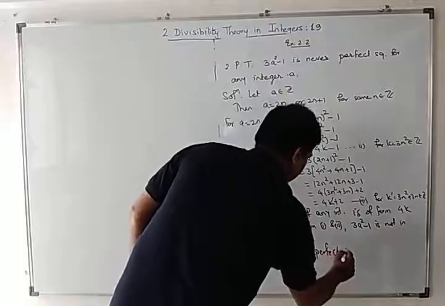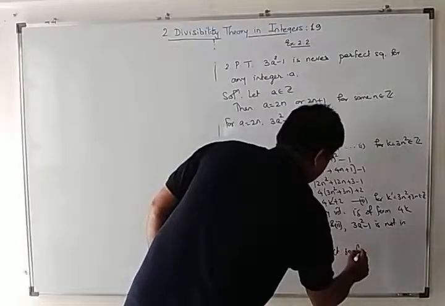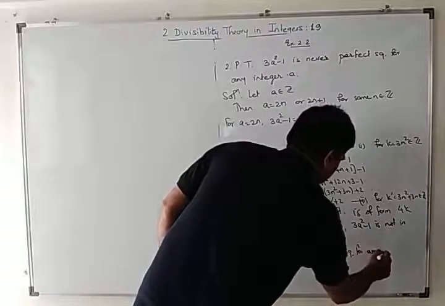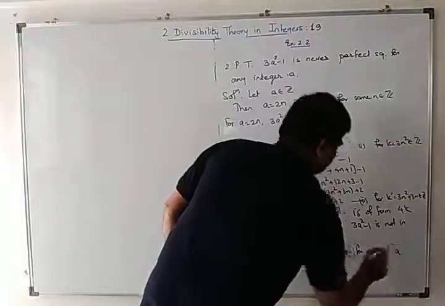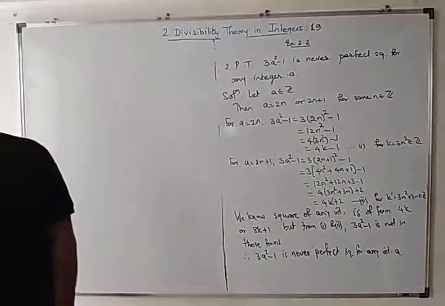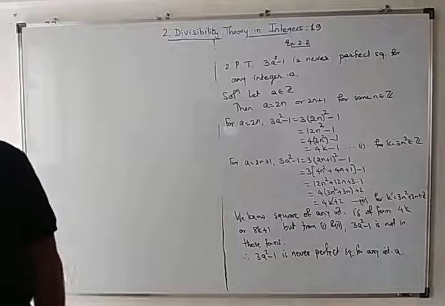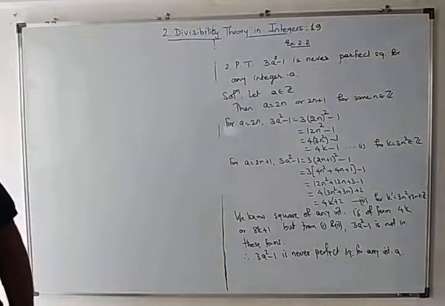Perfect square for any integer a. Is it clear? Take the next example.